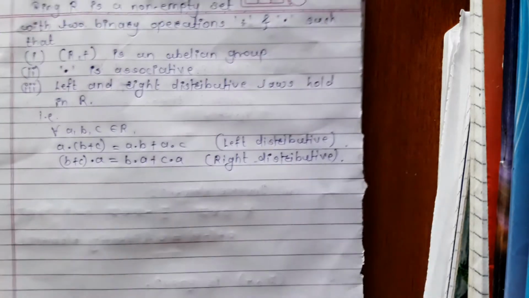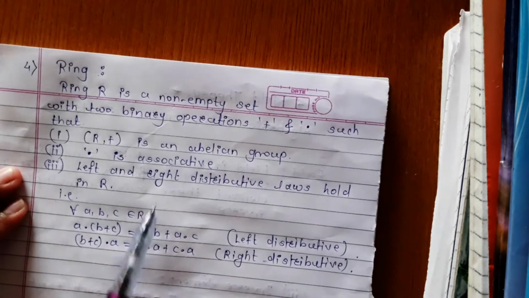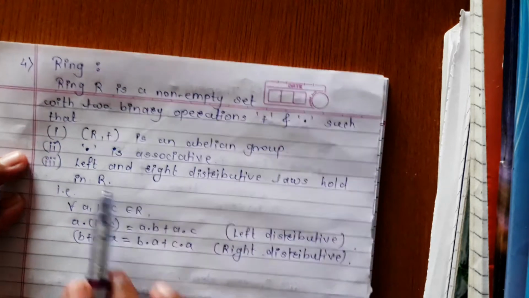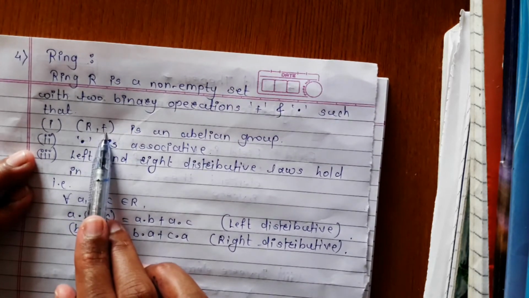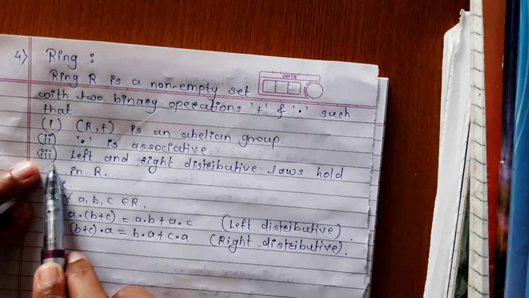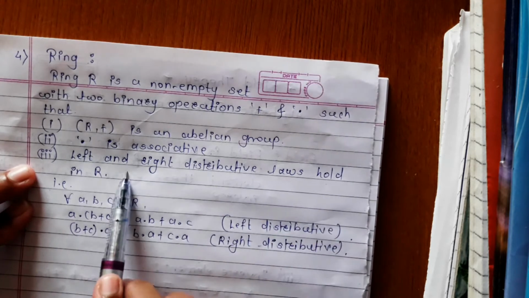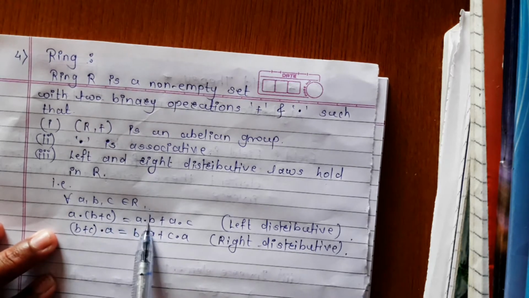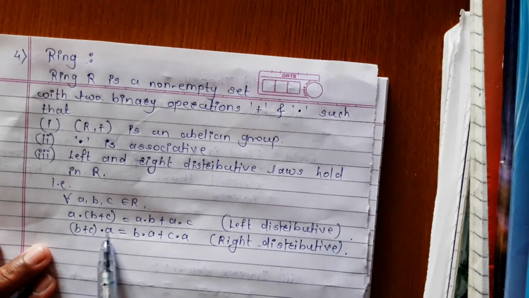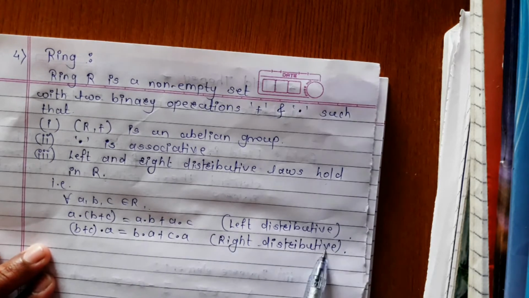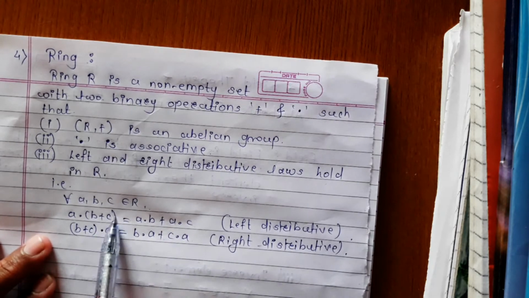Now the next definition is ring. Ring R is a non-empty set with two binary operations addition and multiplication such that R with respect to binary operation addition is an abelian group. Second one is multiplication is associative, and third one is left and right distributive laws hold in R. That is, for all a, b, c belongs to R, a dot (b plus c) is equal to a dot b plus a dot c. This is called left distributive law. And (b plus c) dot a is equal to b dot a plus c dot a, which is called right distributive law. In both the laws, multiplication is distributed over addition.